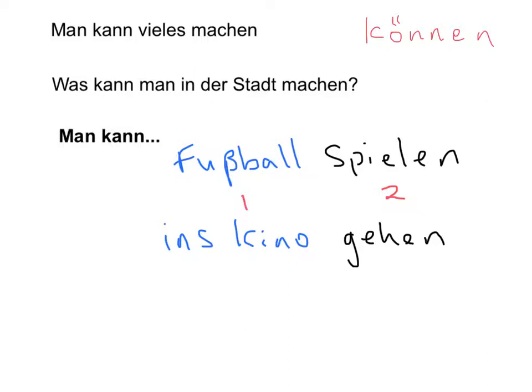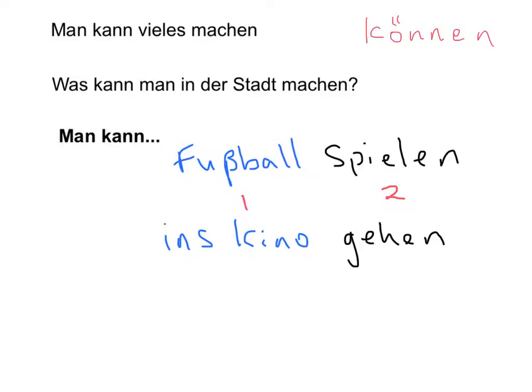Okay, so again, the verb to go is here, so you can in the cinema, or literally into the cinema, to the cinema, go. Okay, so man kann ins Kino gehen, right? So not the word order man kann gehen ins Kino. Man kann ins Kino gehen. So the information of the place or the thing that you're doing is sandwiched between the two verbs. Okay.